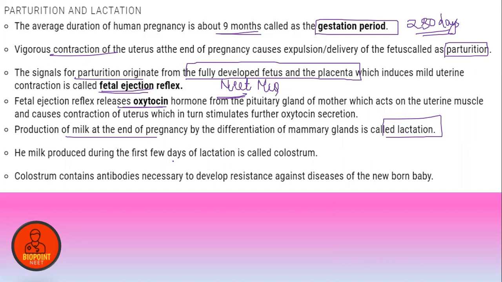In the initial few days, it is a yellow-colored liquid known as colostrum, which is rich in immune agents. We will study colostrum in detail in the chapter Human Health and Diseases. Clear? It develops natural immunity and gives immunity to the child for the initial days after birth. So that's all about this chapter, human reproduction. Thank you guys. See you in the next class with yet another supremely amazing session. Bye-bye.